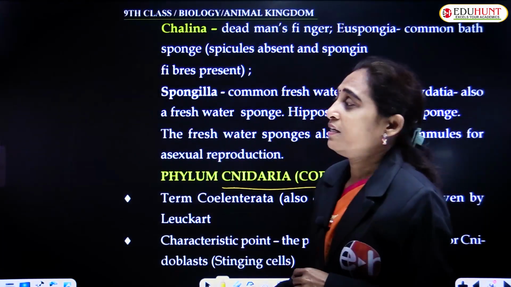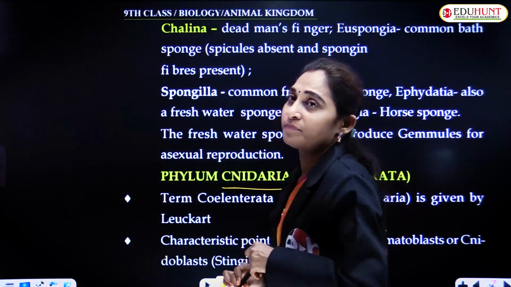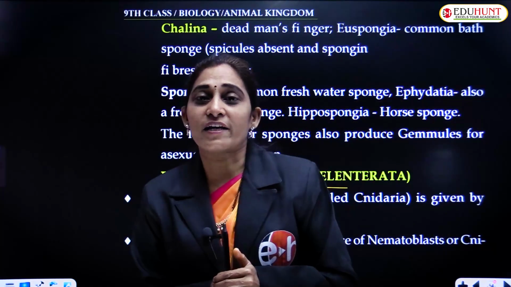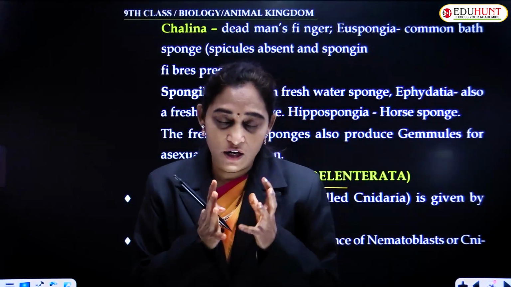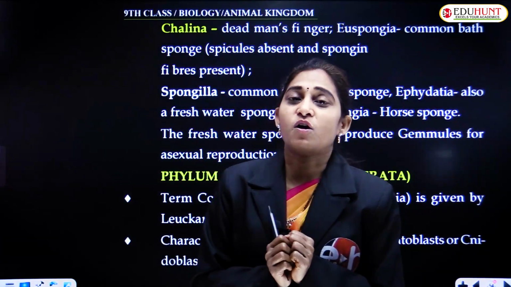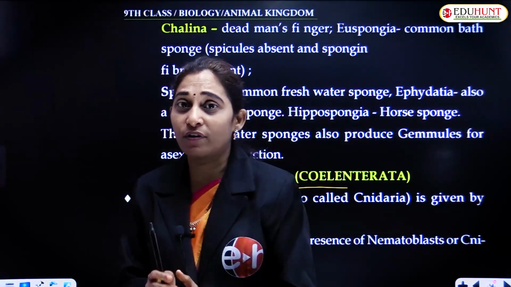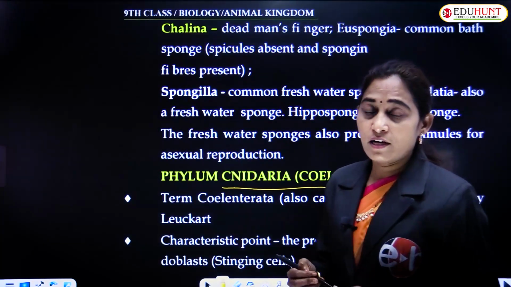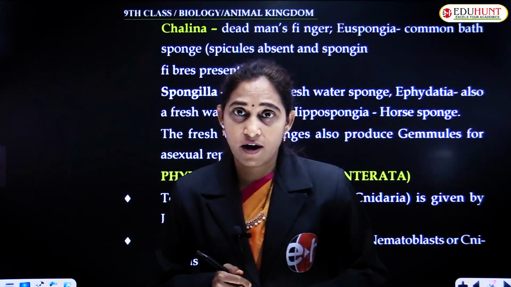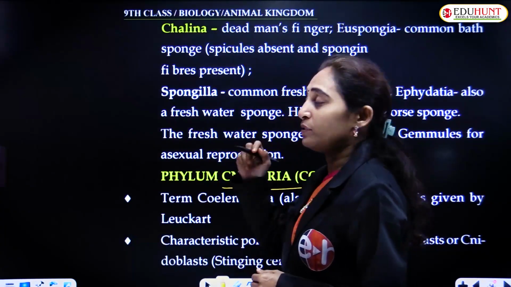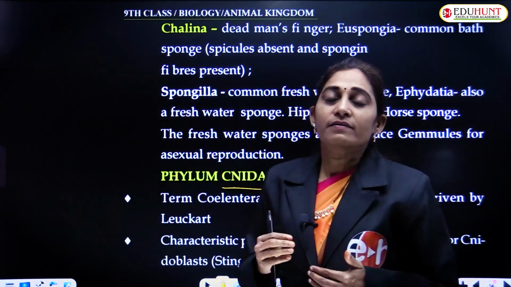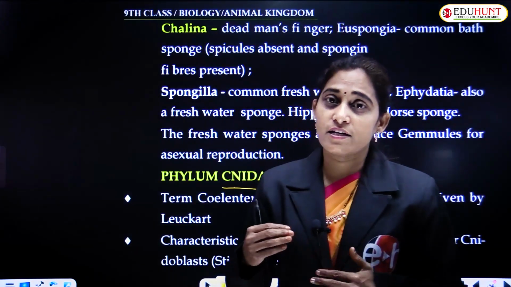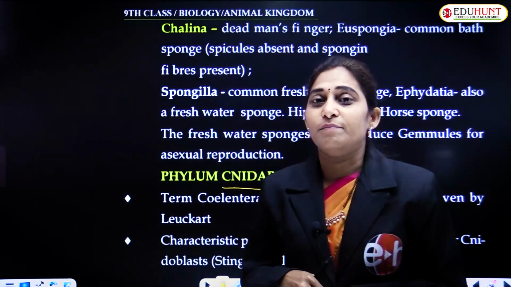Previously it was named Coelenterata. In this, from the cellular to the tissue level organization, cells were grouped and they were meant for a single function. This tissue level organization is confined to the phylum Cnidaria. The next level, organ level organization, is seen in Platyhelminthes.